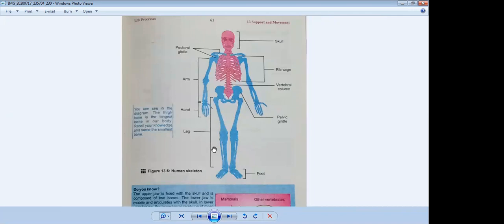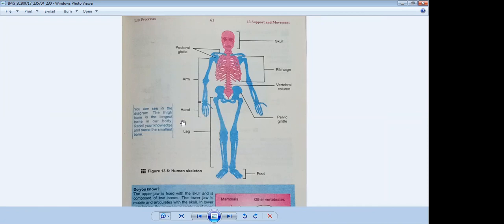I will explain this. This is a complete human skeleton. You can see in the diagram the thigh bone is the longest bone in our body. It starts from your hip bone till your knee. It is called the thigh bone, and in science language it is called the femur. The longest bone in our body is the femur, the thigh bone.